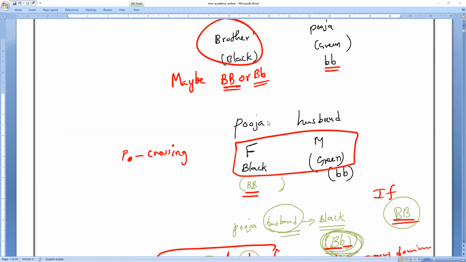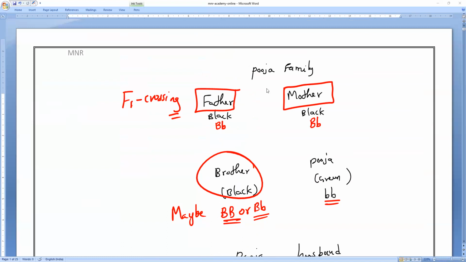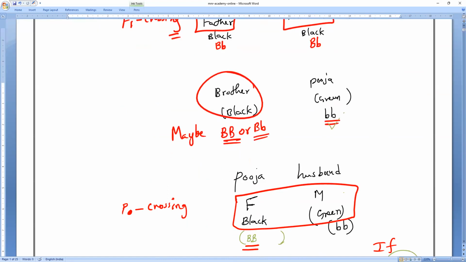So once again, I'll repeat, make it quick. You have to remember. In the exact question, you see, Pooja is there, Pooja's brother is there. Pooja married somebody who has black eyes, and 50% of Pooja's children got green eyes. And Pooja also has what color? Pooja also has green color.